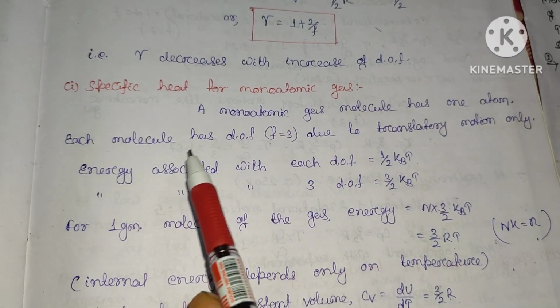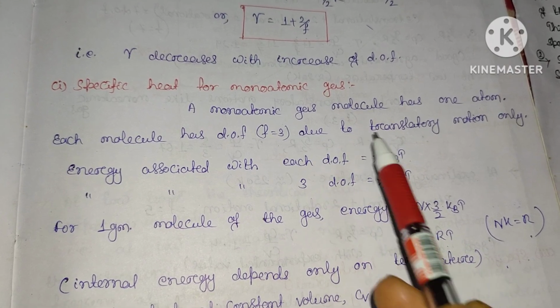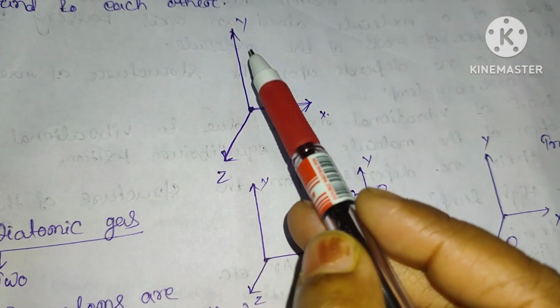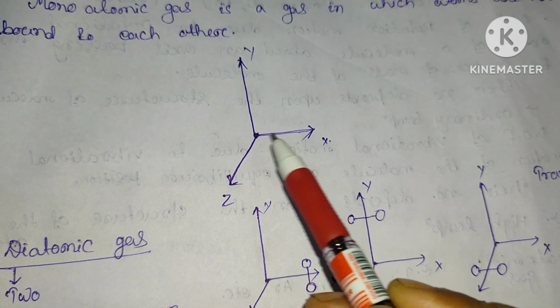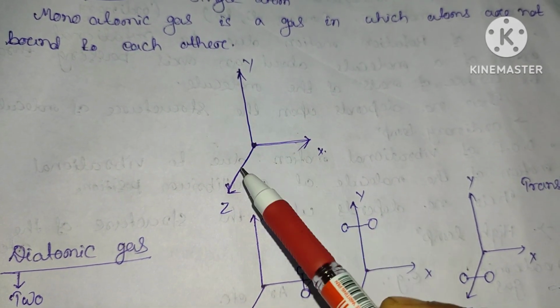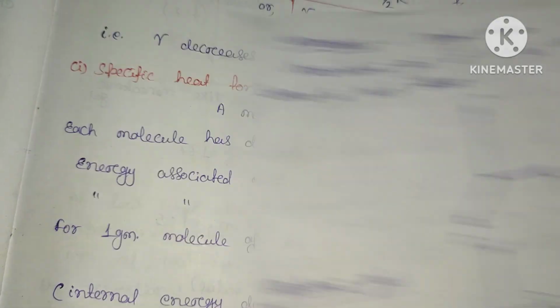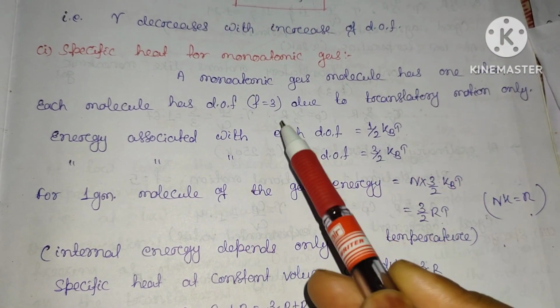Each molecule has the degrees of freedom F equal to 3 due to the translatory motion. It means that suppose we consider XYZ axes, and if a single atom is present here, it can move in the X direction, along Y direction and along Z direction. Clear? So there will be 3 translatory motions, or the degrees of freedom is 3.